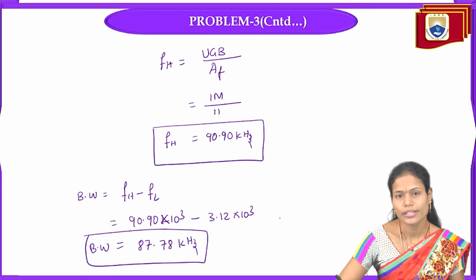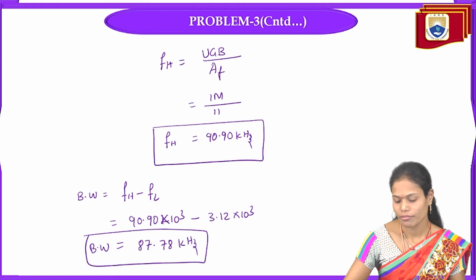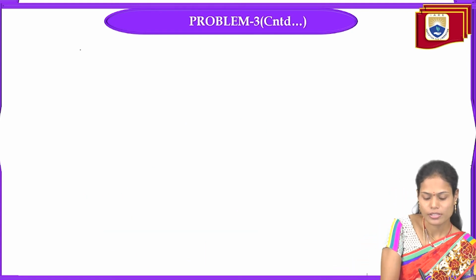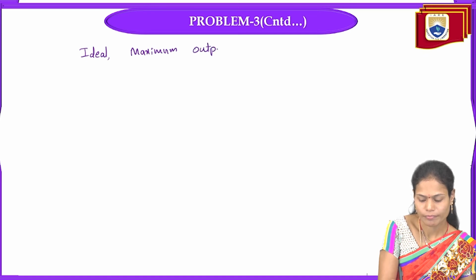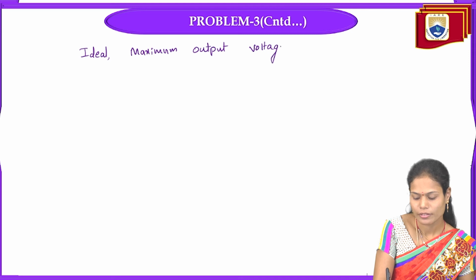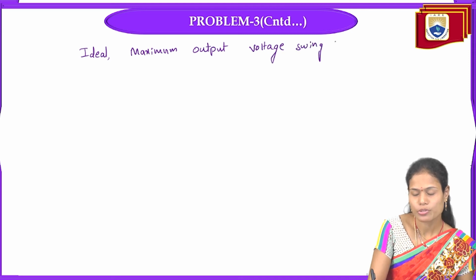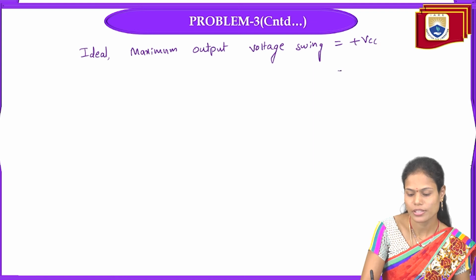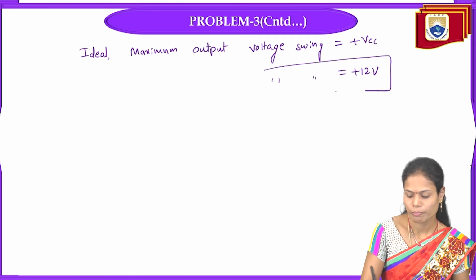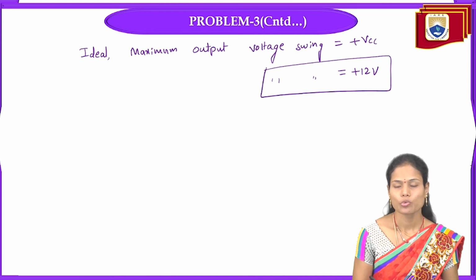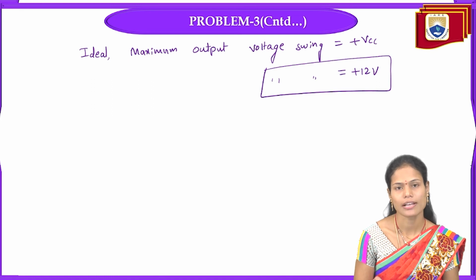So always the voltage swing of the amplifier depends upon how much supply voltage we are providing for the amplifier. So in the ideal operational amplifier, the maximum output voltage swing is approximately equal to the supply voltage plus VCC, and that value is 12 volts. So the voltage swing is equal to plus 12 volts here. So the two parameters we have calculated here are bandwidth as well as voltage swing, from the given parameters of the AC amplifier.